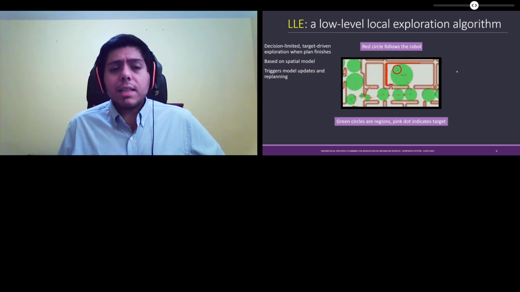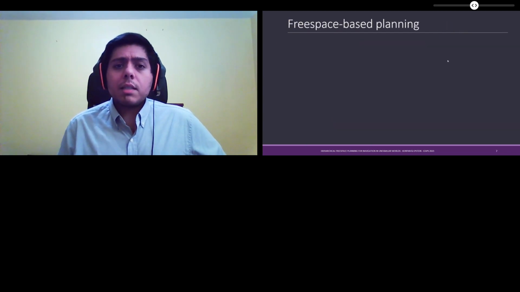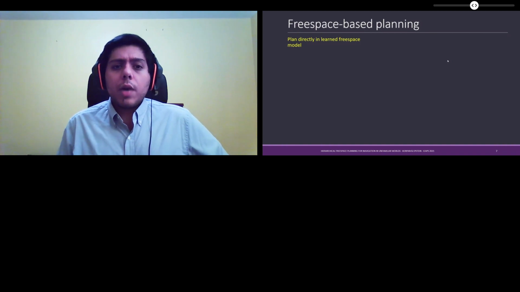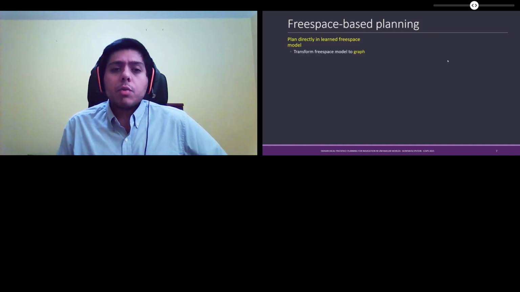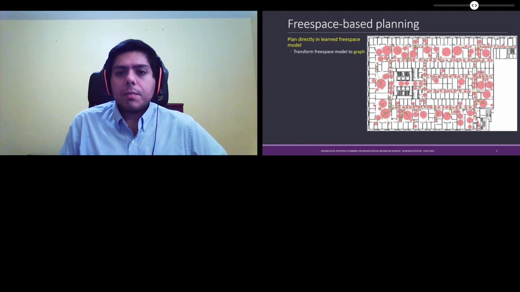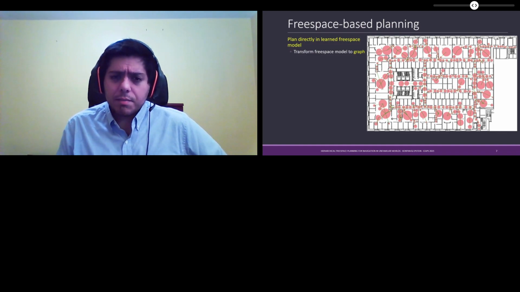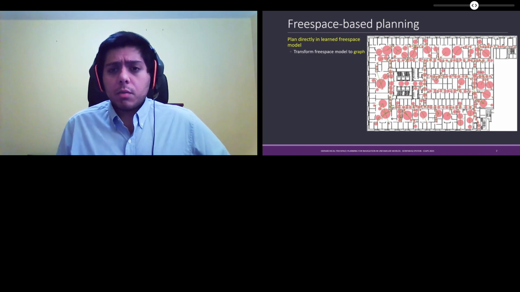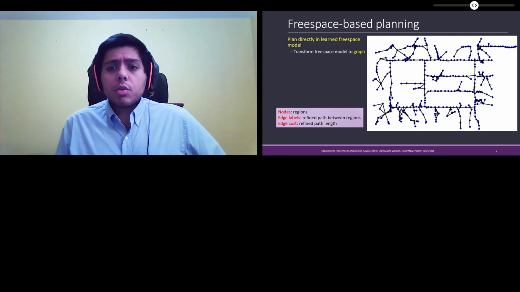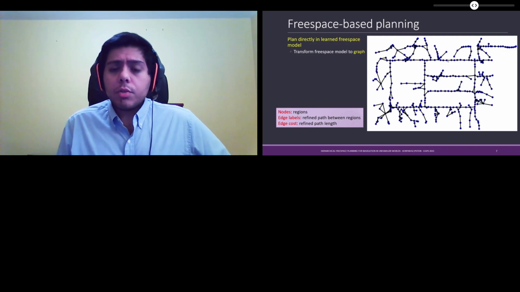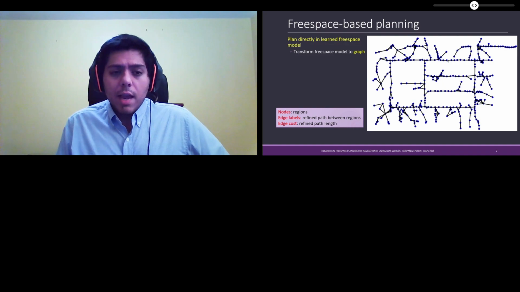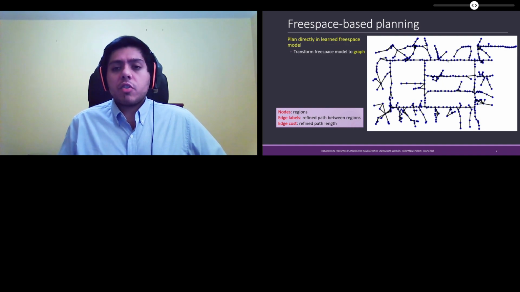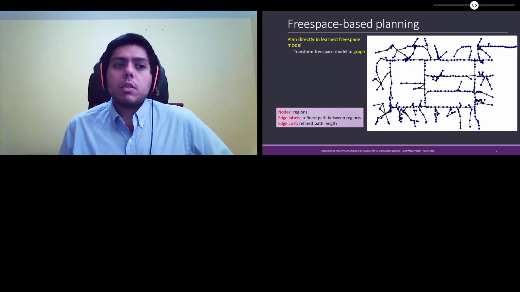Now, how do we actually create these plans? Well, we use FreeSpace-based planning. We plan directly in the FreeSpace model, but first we have to transform that model into a graph. So let's start with a skeleton like this that's been learned from exploration, and then we can chart it into a graph like this, where the nodes are regions, and on each edge, we can label it with a refined version of the path to travel between those two regions.